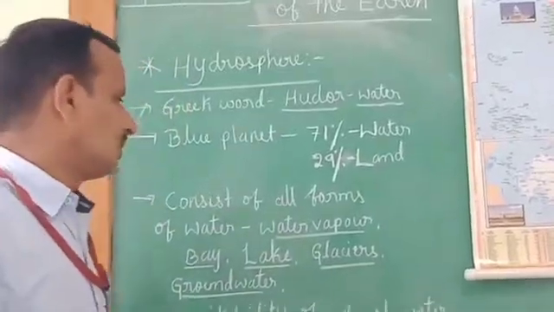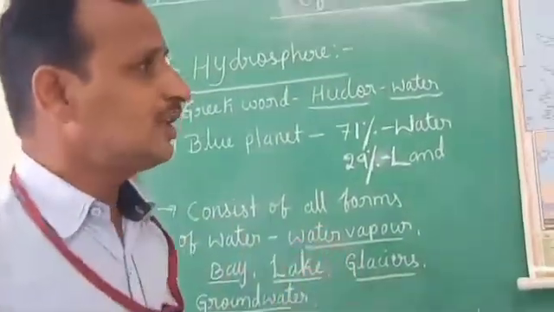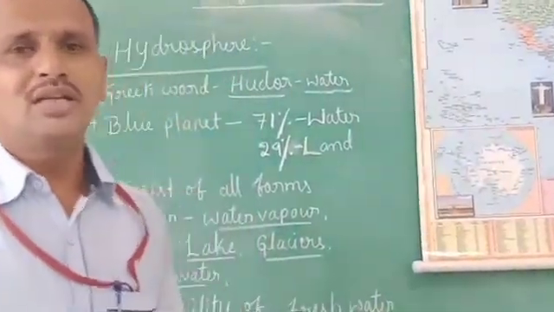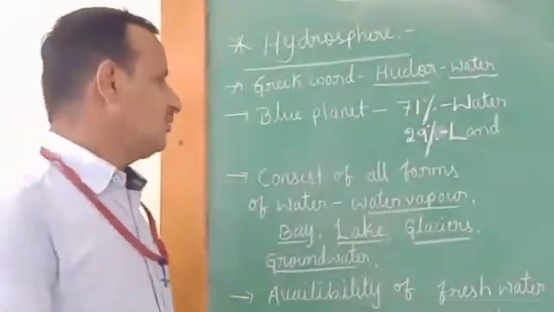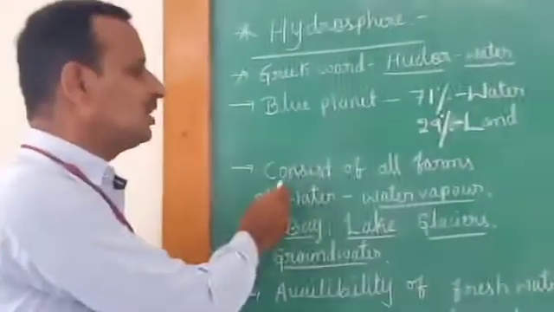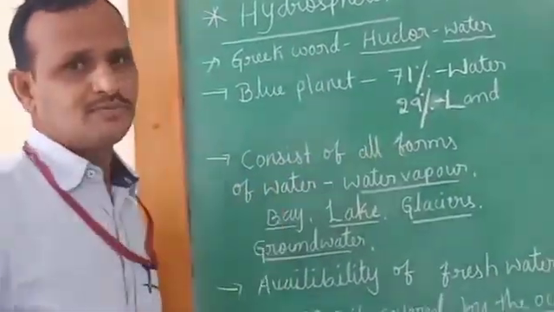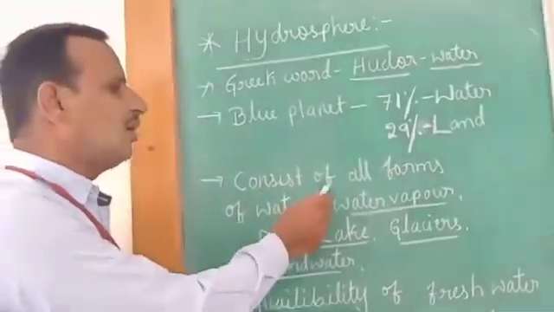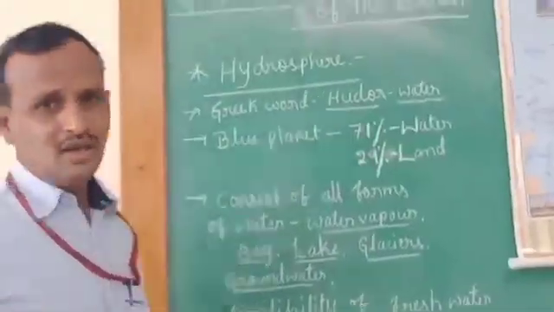This water part of the earth, the hydrosphere, consists of all forms of water on the earth.